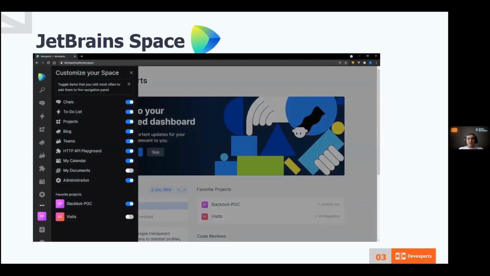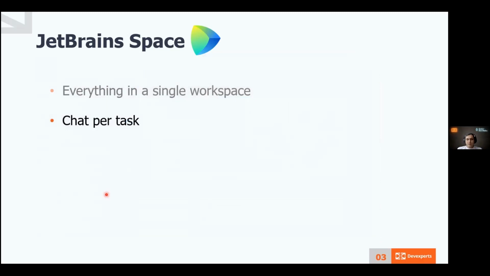Let's go back to the first point, JetBrains Space, and talk about it a little bit more. Have you ever thought how many applications and browser pages you need for a single project? Personally, I hate switching between all this stuff like Confluence, Jira, Bitbucket, Slack. Space solves this problem by putting everything in a single workspace. So you can see here chats, to-do lists, projects, etc., calendar, administrator interfaces, favorite projects, and anything you can need.